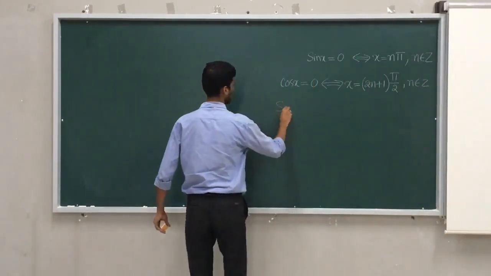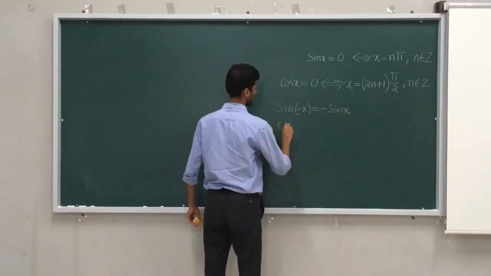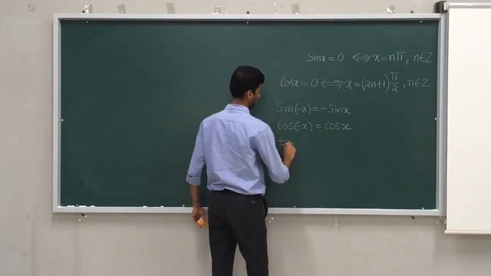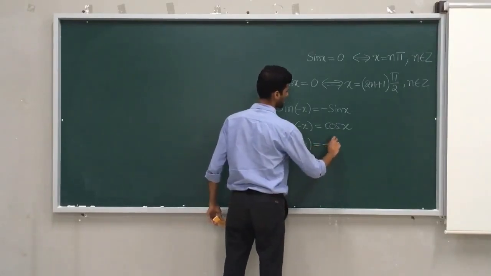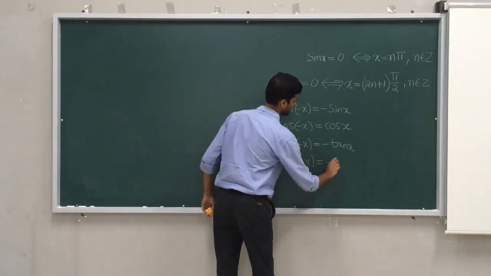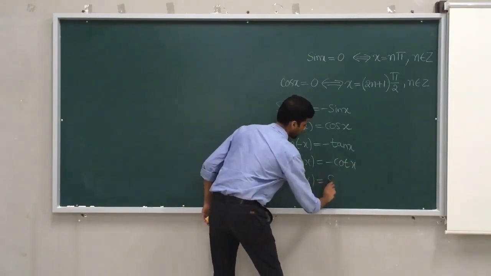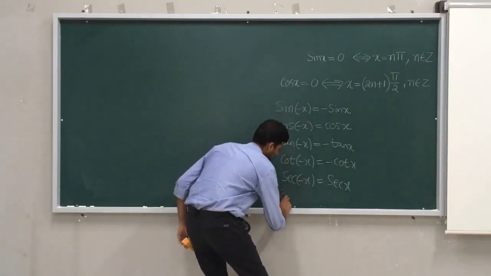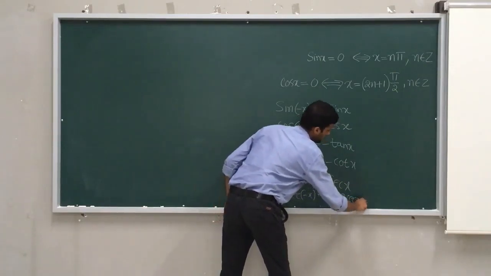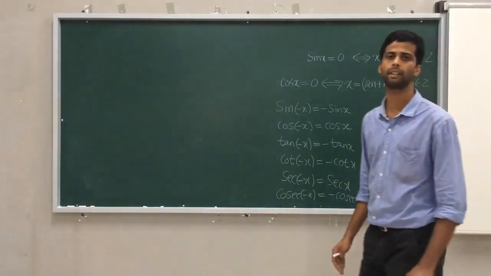Similarly, we have developed results like sin of minus x is minus sin x, cos of minus x is plus cos x. We have developed like tan of minus x is minus tan x, right? We have developed like cot of minus x is minus cot x. We have developed like sec of minus x is plus sec x, because it's a reciprocal of cos, and cosec of minus x is minus cosec x, and it's a reciprocal of sin. So these results we established in our previous video.